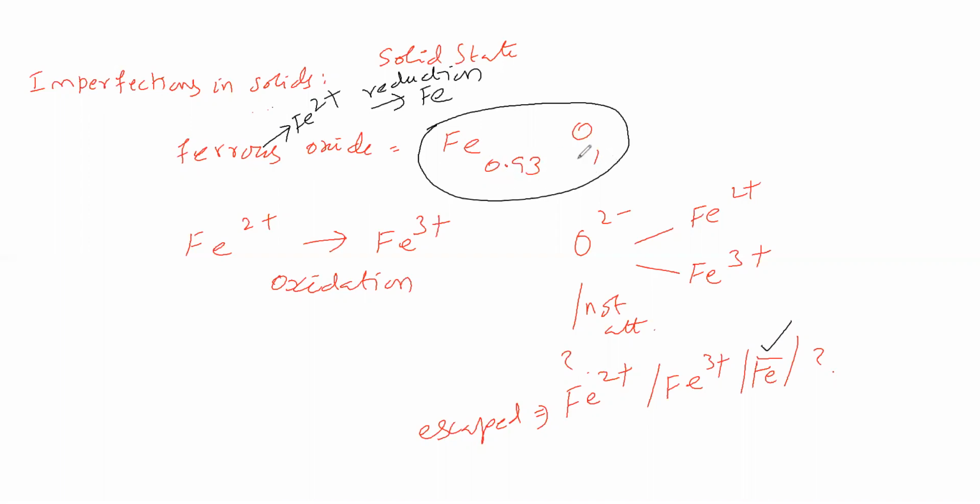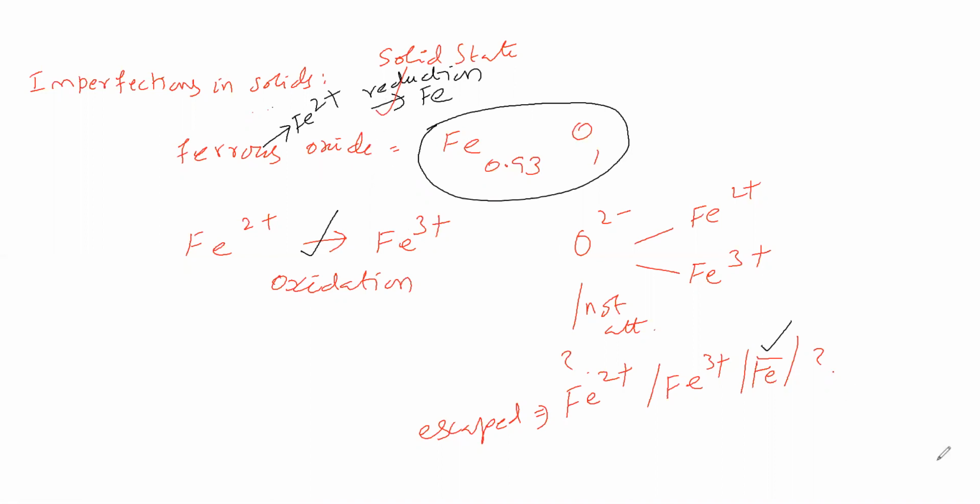This is because of this oxidation and this reduction. So in the ferrous oxide crystal, oxidation is possible as well as reduction is possible. To whatever extent iron is deficient compared to oxygen, to that extent oxidation and reduction take place.